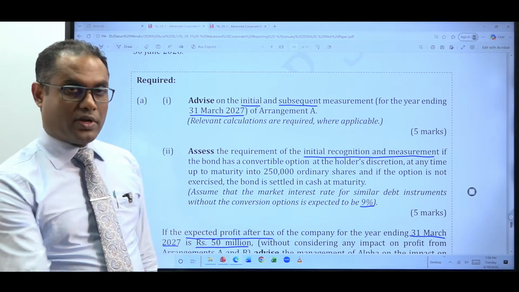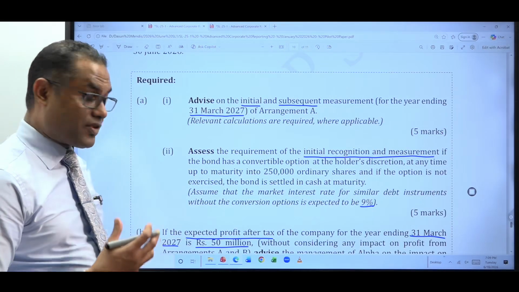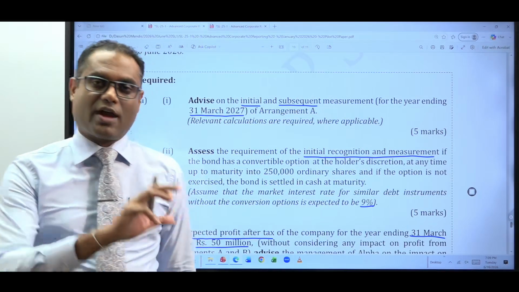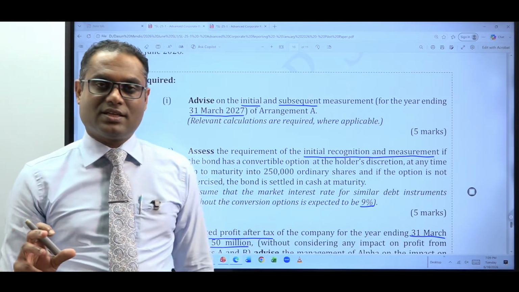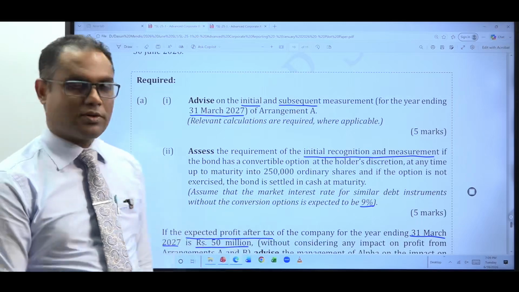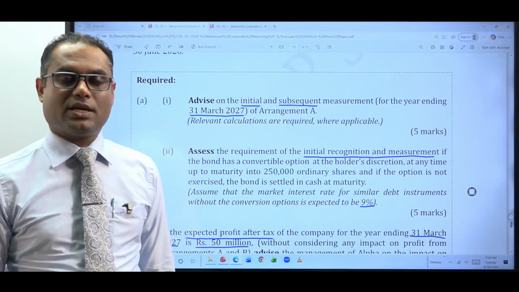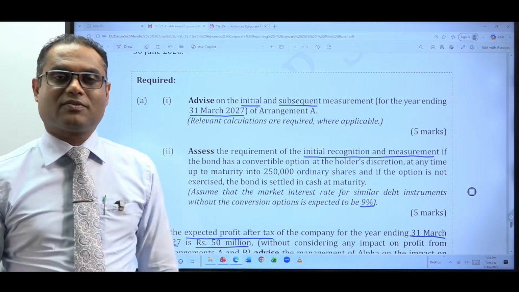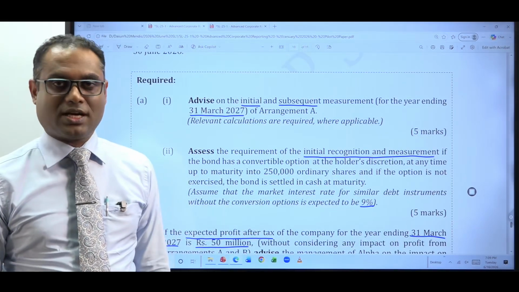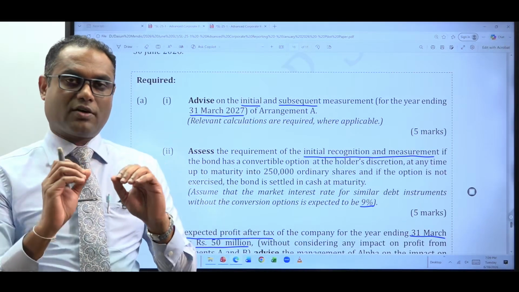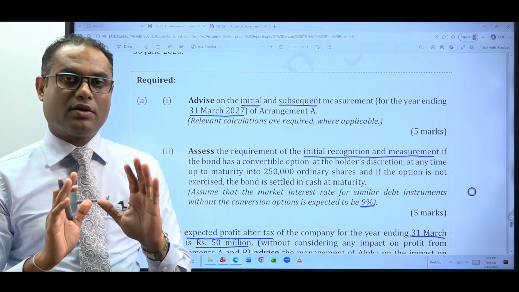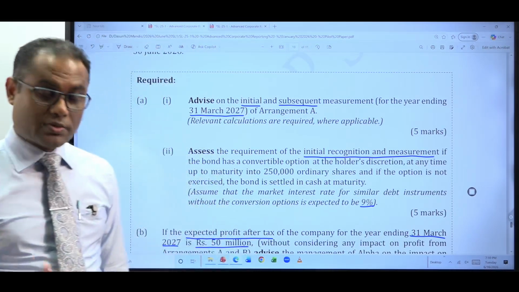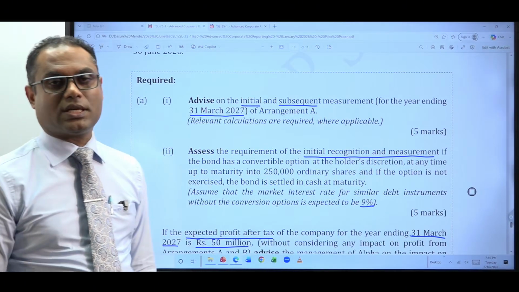So when you have profit after tax, how to derive the profit available to ordinary shareholders? If you have any preference share dividends, you need to deduct. In this situation, no information about preference share dividends is given, so we need to assume that profit after tax is equal to the profit attributable to ordinary shareholders. So the numerator of the basic EPS calculation, now we know, is 50 million rupees. Then that has to be divided by the weighted average number of shares.